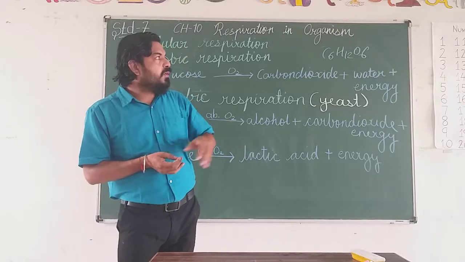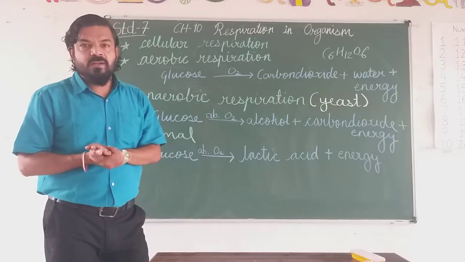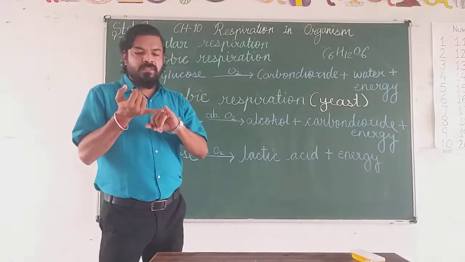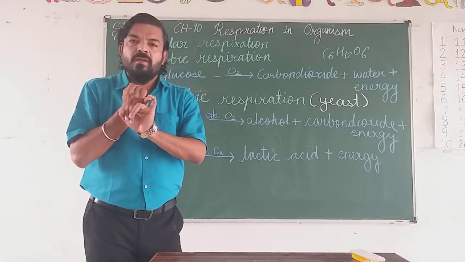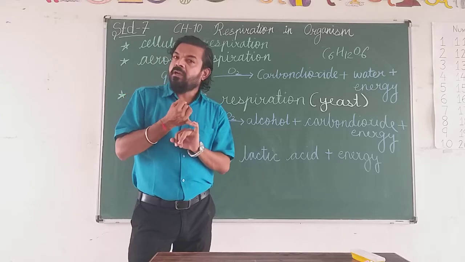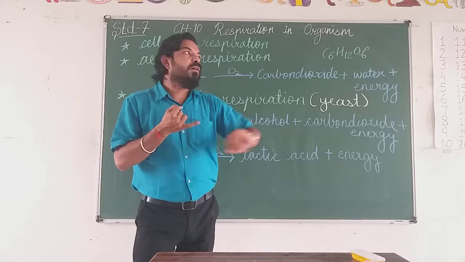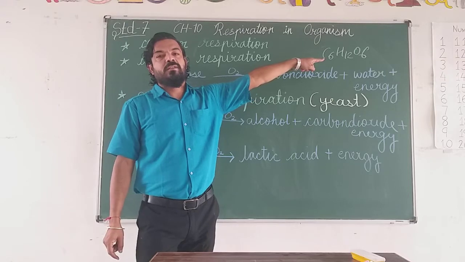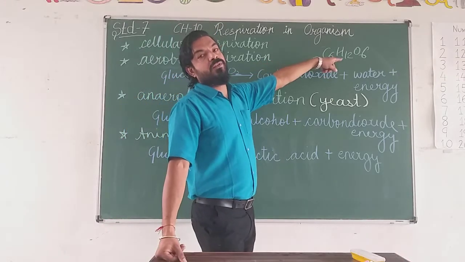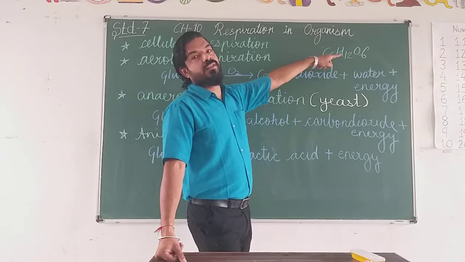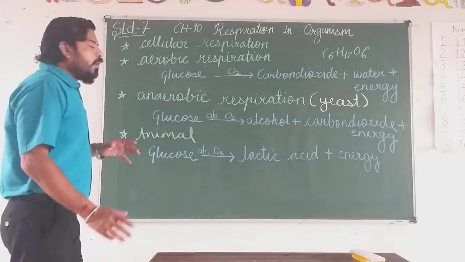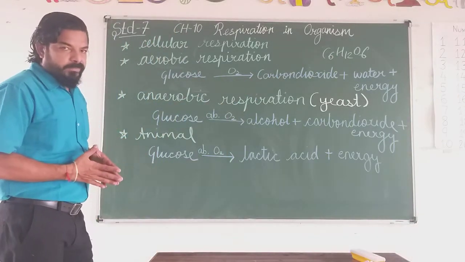How? As I already taught you in class 6 and in the previous chapter, photosynthesis. Photosynthesis, in the presence of sunlight with the help of chlorophyll, combines carbon dioxide and water to give C6H12O6. That is called glucose. This is the chemical name of glucose, C6H12O6, the chemical structure of glucose. So all living organisms have glucose. Okay, that's fine.